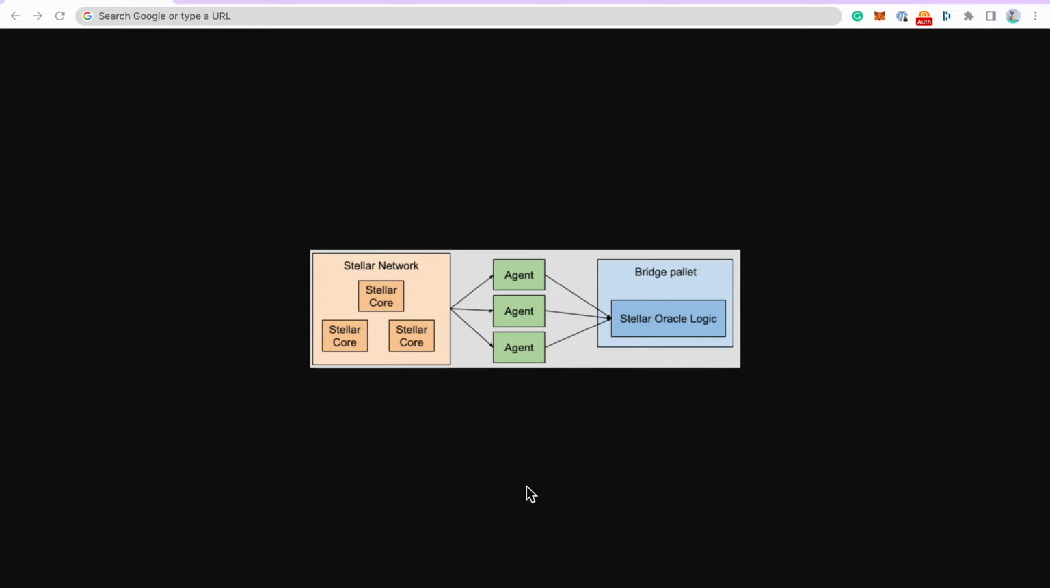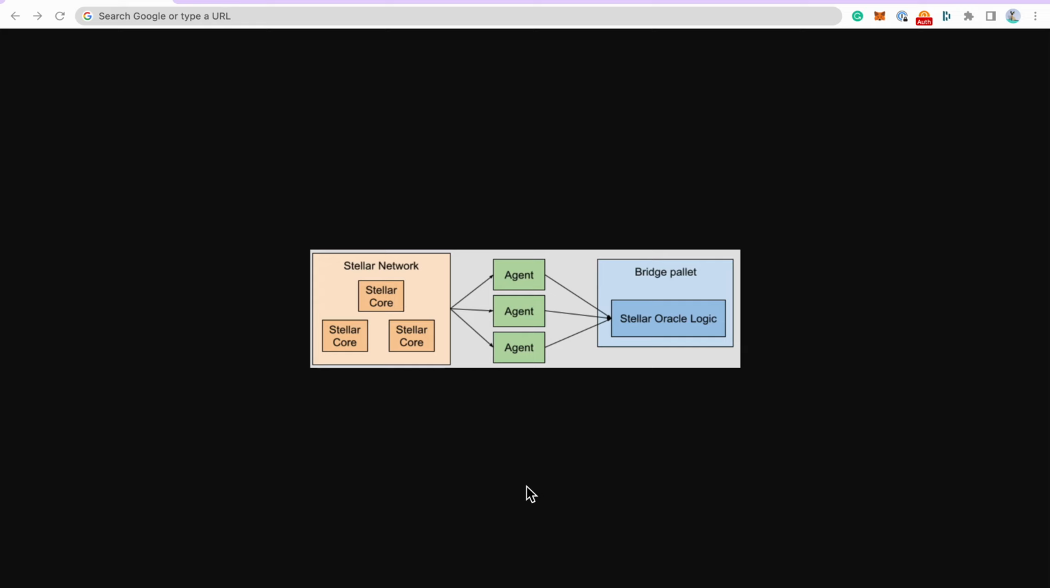Hello and welcome. Today I'm going to showcase the still work in progress Spacewalk bridge. This is the first bridge between Stellar and the Polkadot and Kusama network. And what I'm demoing today is the Stellar Oracle in particular.